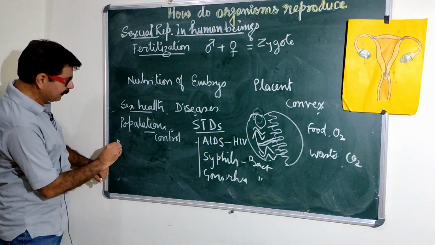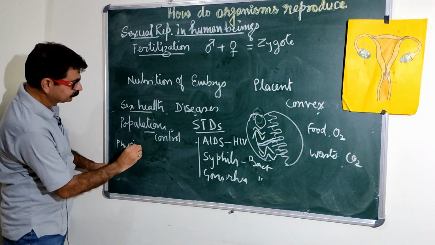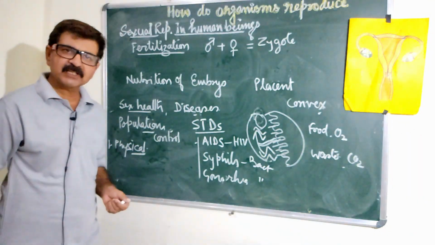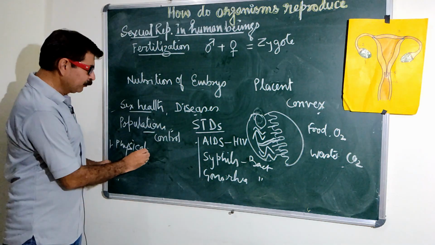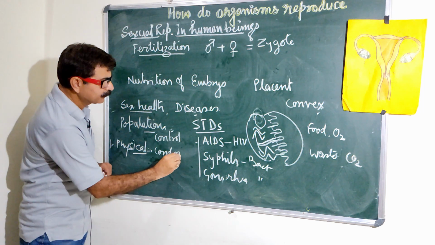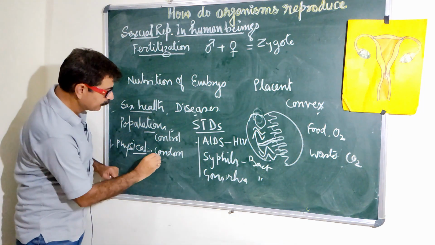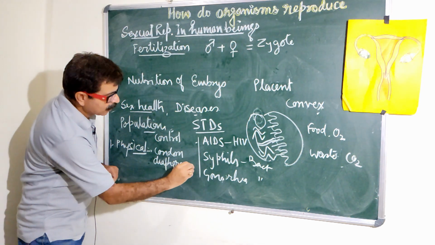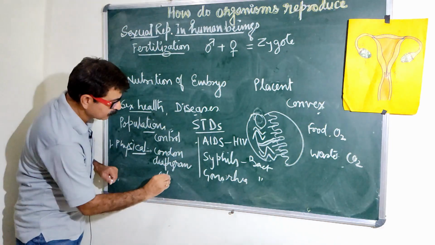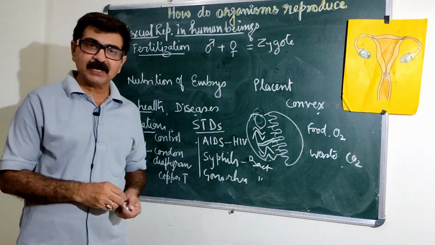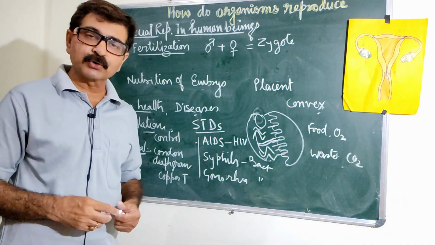One, the physical method. In this physical method, a few physical things are there like the condom, the diaphragm, or the copper T. These are the physical methods by which we can control the population.